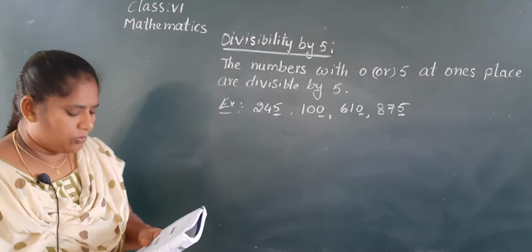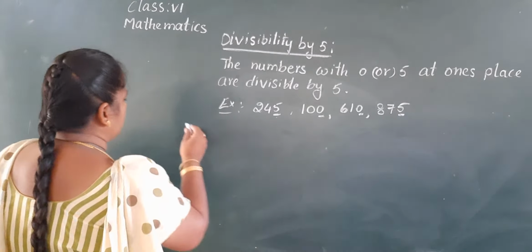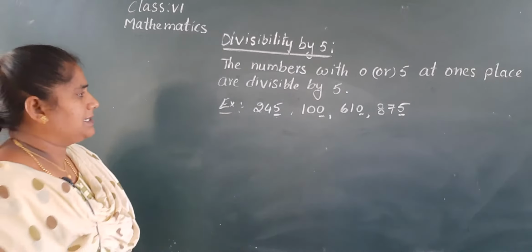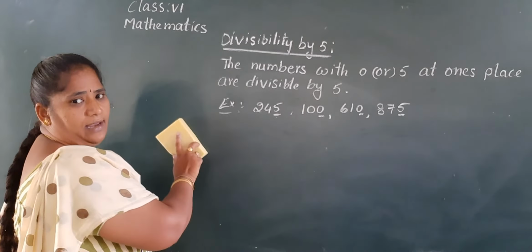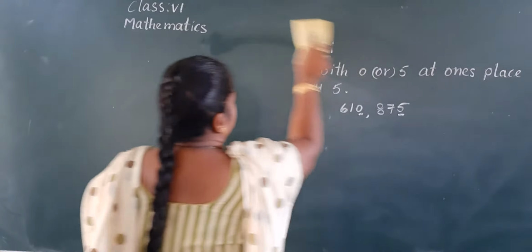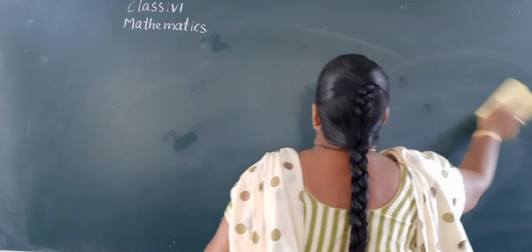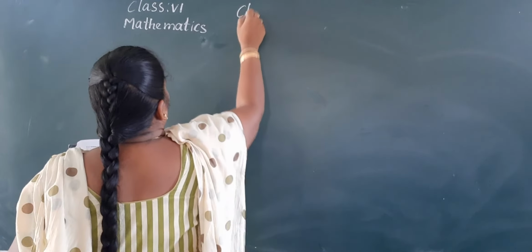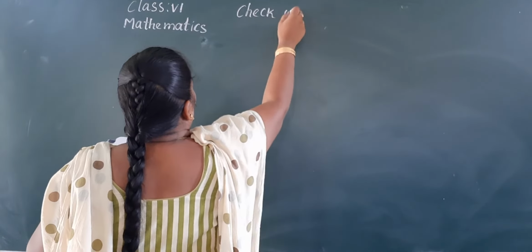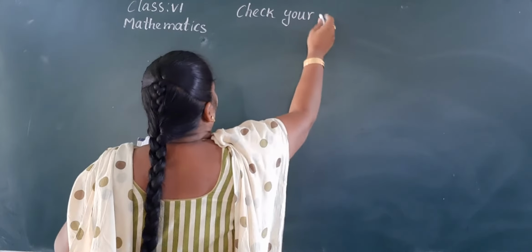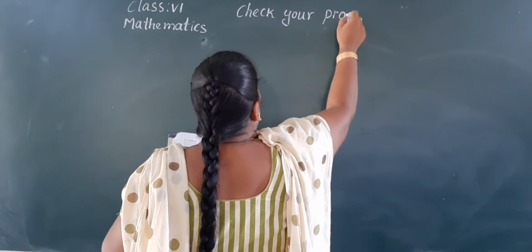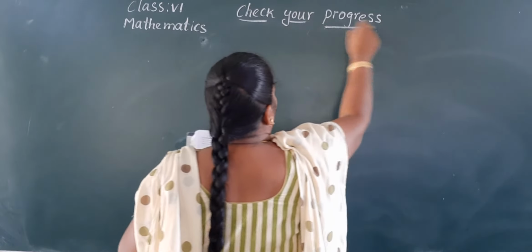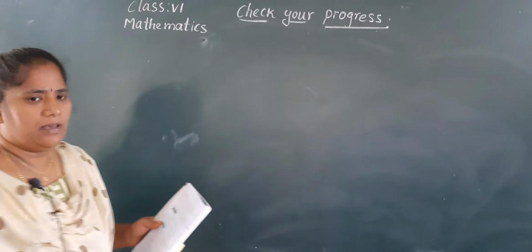Okay. Now leave the space and write down check your progress. Check your progress. Okay?